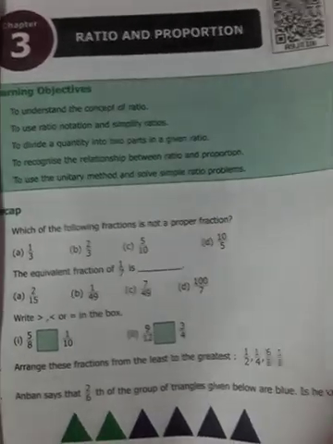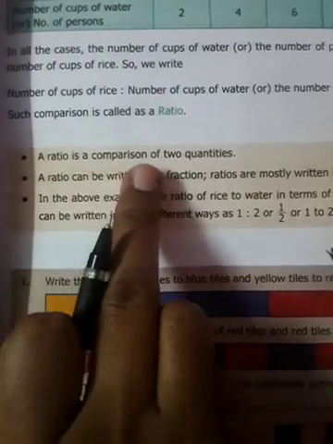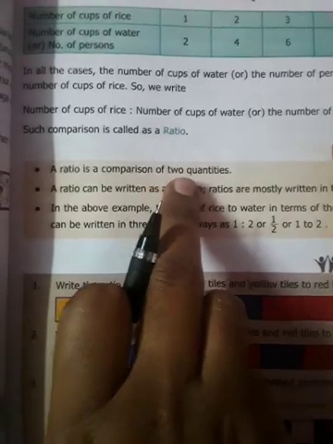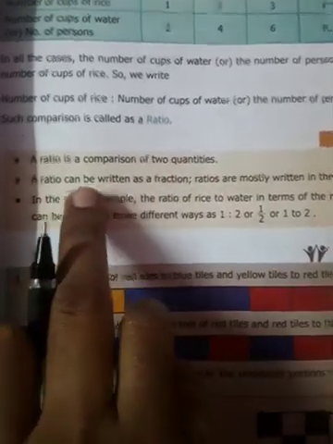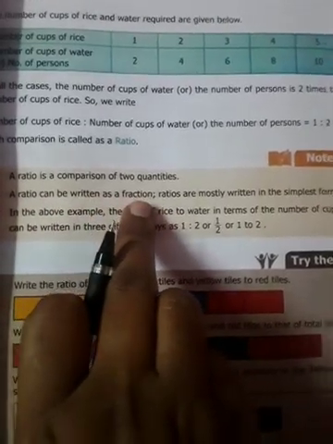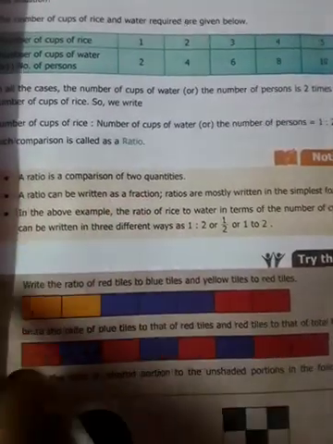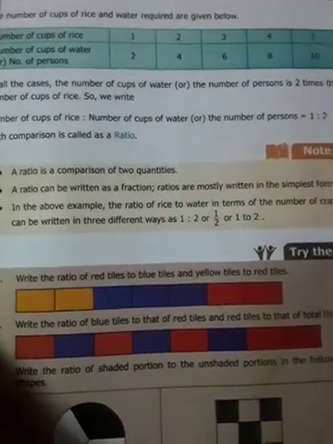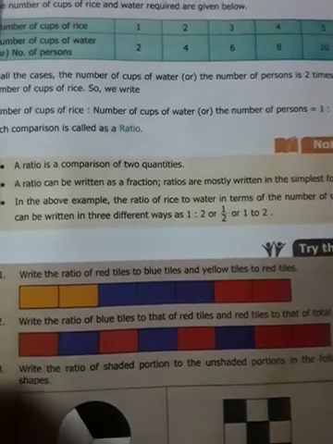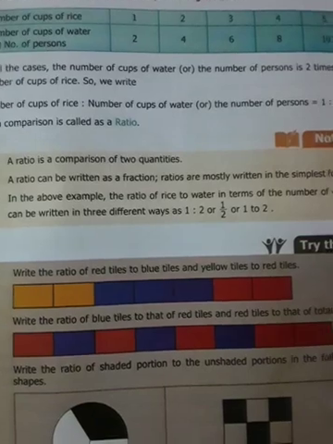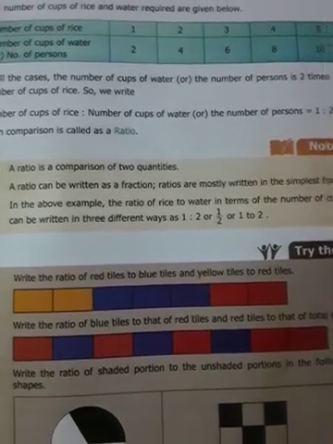Let's see what is ratio. Ratio is nothing but comparison of two quantities. A ratio can be written as a fraction. Dear children, can you say one example of fraction? Yes, 2 by 3 is a fraction. We have so many fractions, for example, I told 2 by 3. So ratio can be written as a fraction and fraction also can be written as a ratio form.